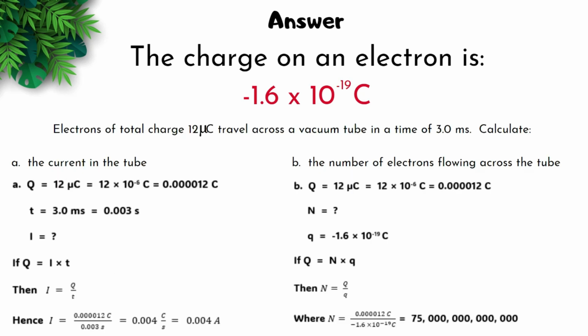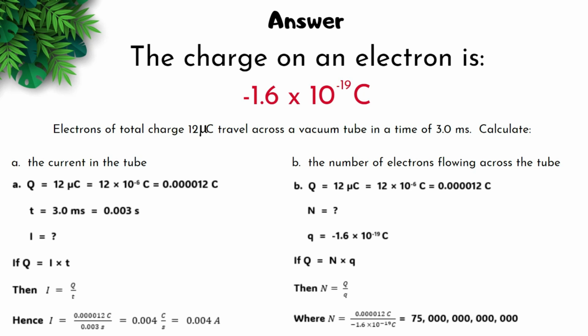Well, we have two questions to answer. The first one is to determine the current. And like I always say, list everything you have and then use your list of equations and pick the equation that matches whatever list you have. So we have the charge, which is 12 microcoulombs, which converts to 0.000012 coulombs. We have time in milliseconds, which needs to be converted to seconds. We get 0.003 seconds, and we're looking for I.